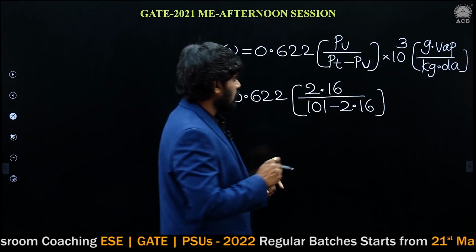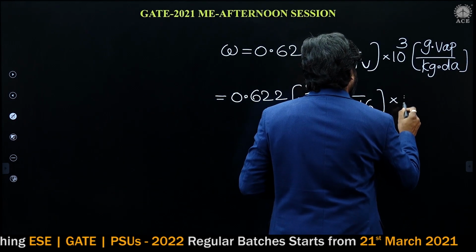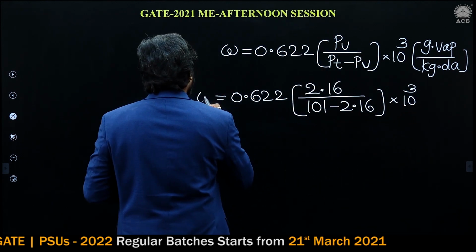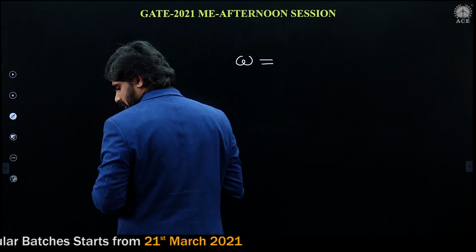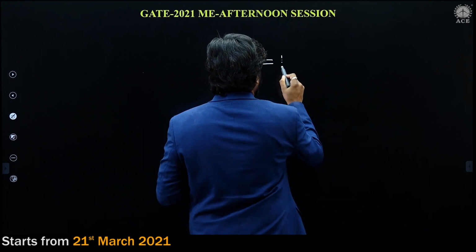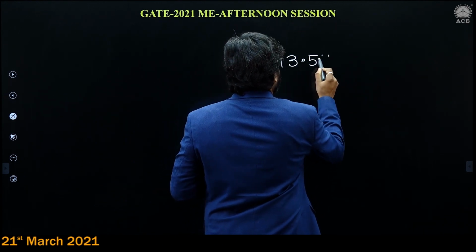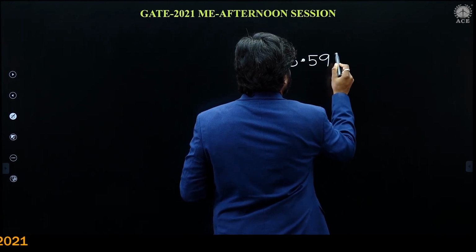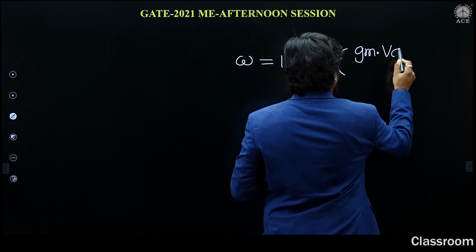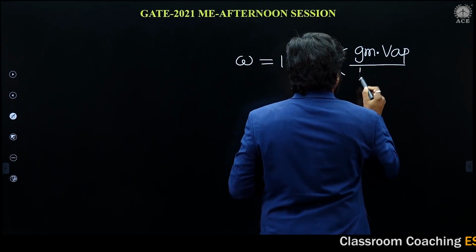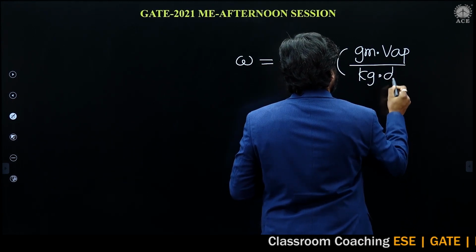So everything we have calculated, into 1000. This is the specific humidity. If you calculate the specific humidity, it is going to be 13.59. This is grams of water vapor by kg of dry air.